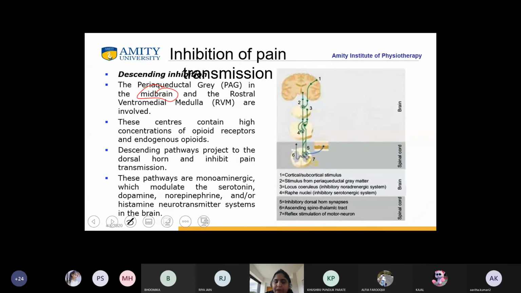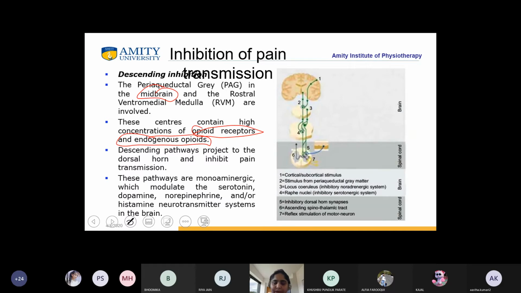These two centers, the PAG and RVM, contain a high concentration of opioid receptors and endogenous opioids. Now, this descending pathway projects to the dorsal horn and inhibits brain transmission.